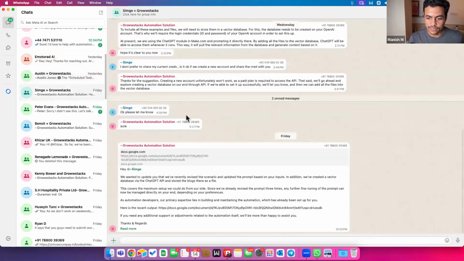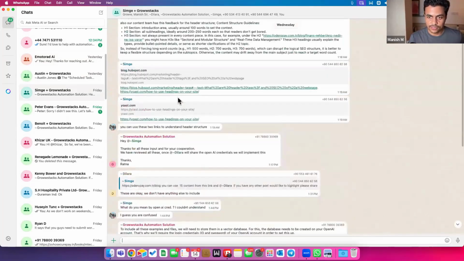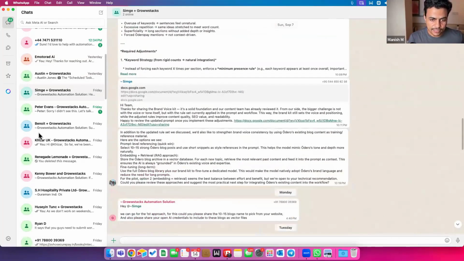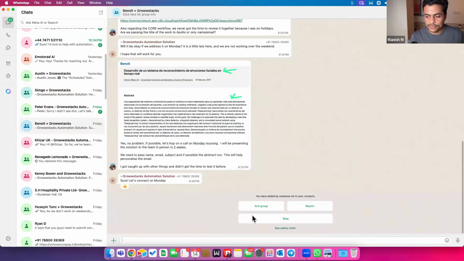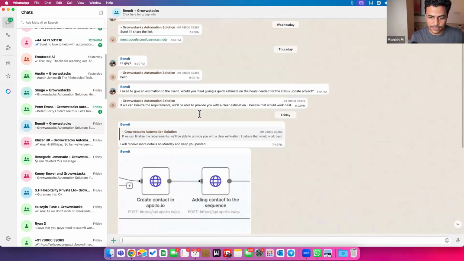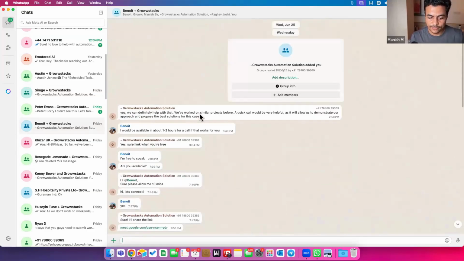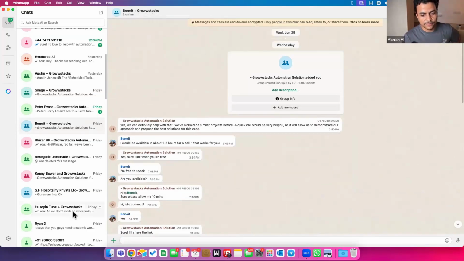Same with another client from Turkey called Simge, and Simge is being handled by one of the project managers over here. So they have a lot of conversations happening. Now, as one of the team leads, one of the key people of this entire organization, I don't know what is happening on all of these chats, and I honestly don't have time to look at them. How will I get to know, if there are 50 clients that we're working on, what is their status? If any client is not happy with the service, is the team facing any issues or maybe some sort of difficulties?